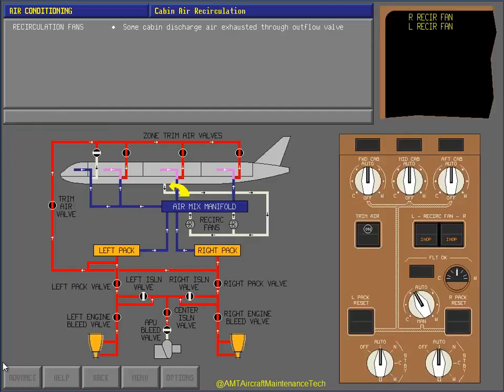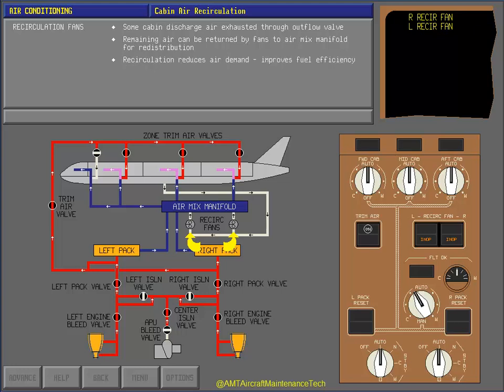Some cabin discharge air is exhausted out of the single outflow valve in the aft part of the fuselage. The remaining discharge air can be recirculated by fans to the air mix manifold, where it is mixed with conditioned air from the packs and redistributed to the passenger cabins. The recirculation of conditioned air reduces the pneumatic air demand from the packs and reduces the bleed air required from the engines. This improves fuel efficiency.